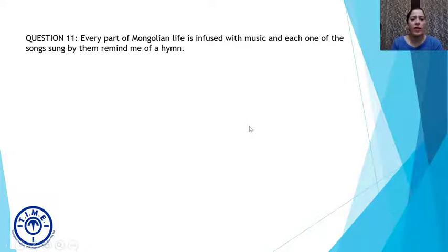Okay, question 11. We are moving to question 11 now. Every part of Mongolian life is infused with music, and each one of the songs sung by them remind me of a hymn. So, if I have been paying attention, I would know that one should not come after each. So, that's one error for sure. Each के बाद one तो नहीं आना चाहिए. But there might be more than one error.